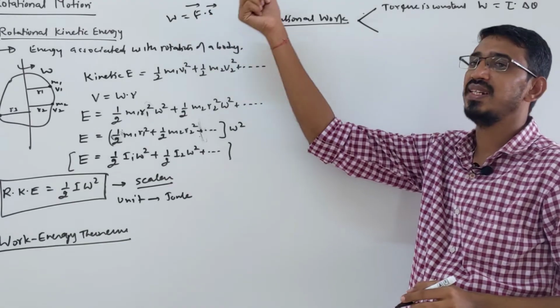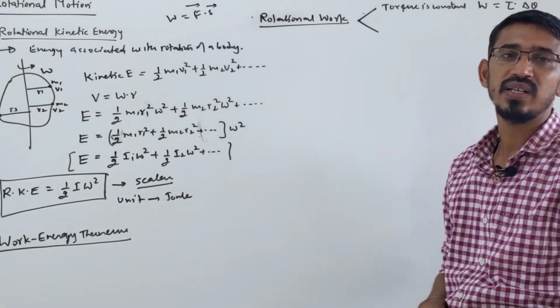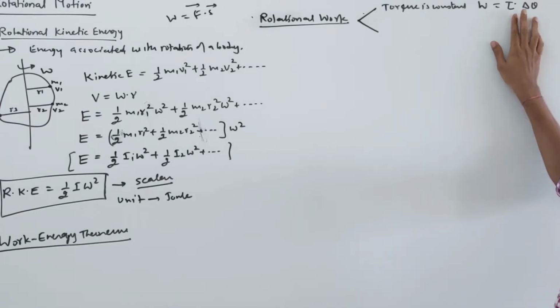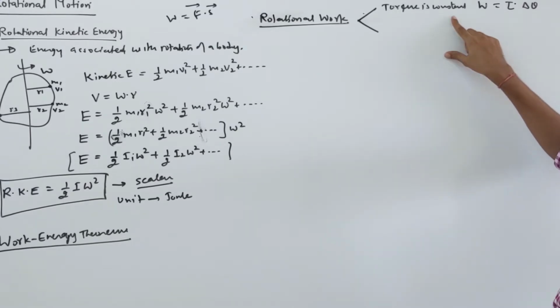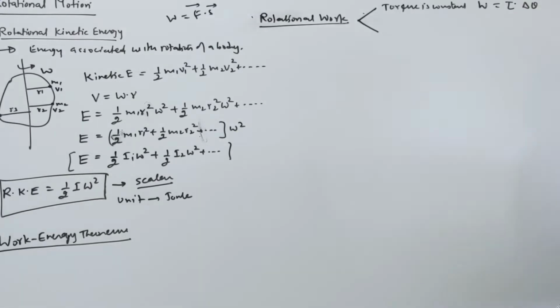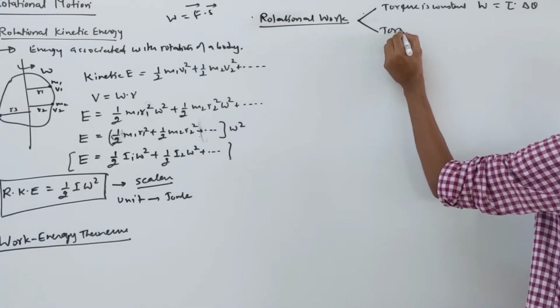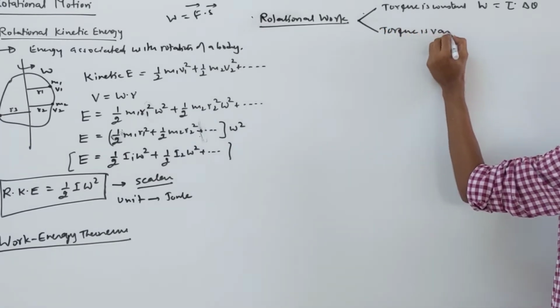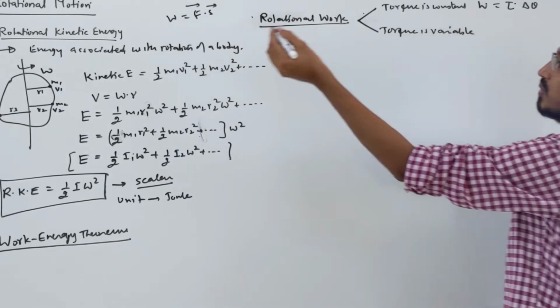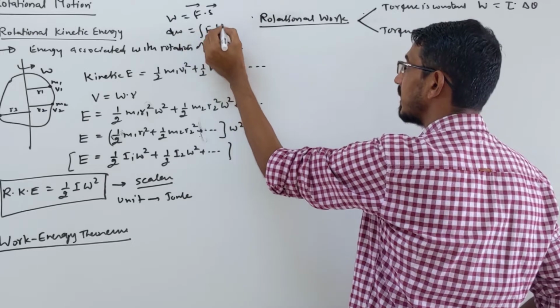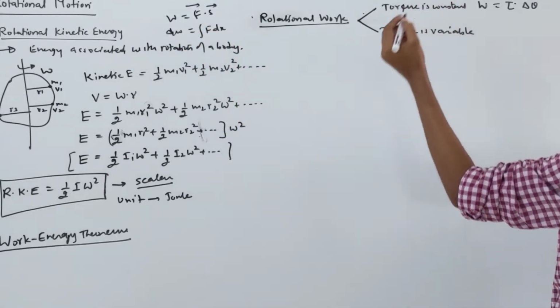Force into displacement, the same thing we are saying here. The force equivalent here is torque, and displacement is angular displacement d theta. If torque is constant, then work done is simply torque into d theta, right? If torque is variable, then you do integration. Like if force was variable, you wrote the answer like this: small work done is equal to integration of F into dx or ds. Exactly the same thing you will do here.